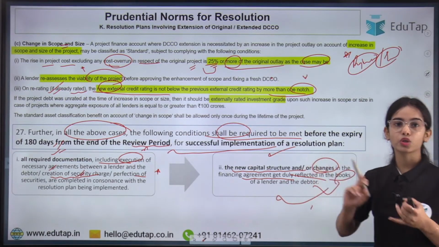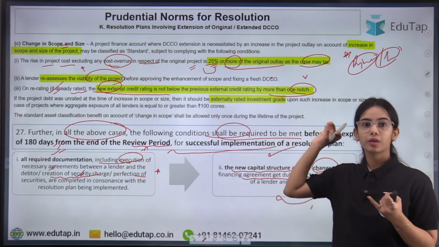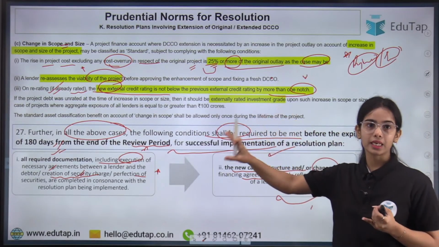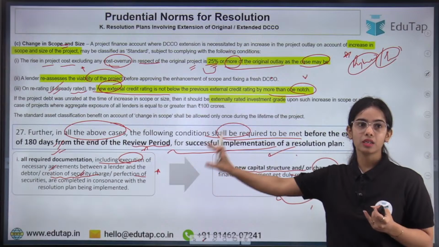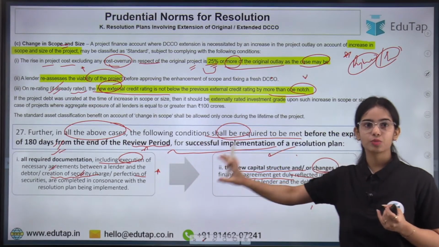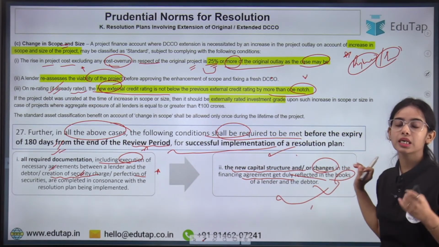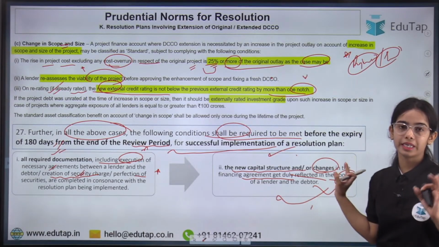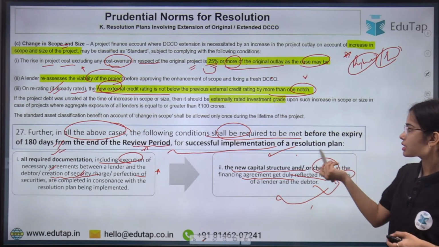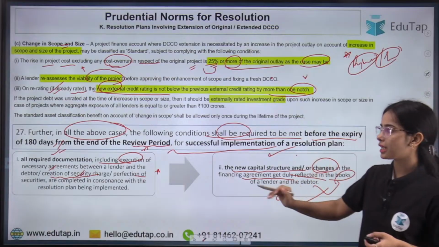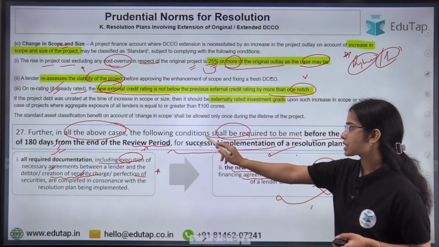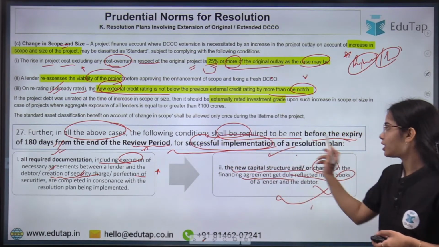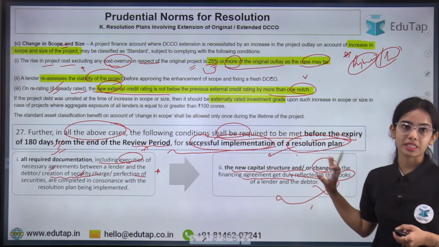So before the expiry of the 180 days, these steps have to be taken: all the required documentation has to be signed, and the banks have to show these in their books. So this is the idea, that before the expiry of 180 days from the end of the review period, for successful implementation of a resolution plan, these documents have to be signed.